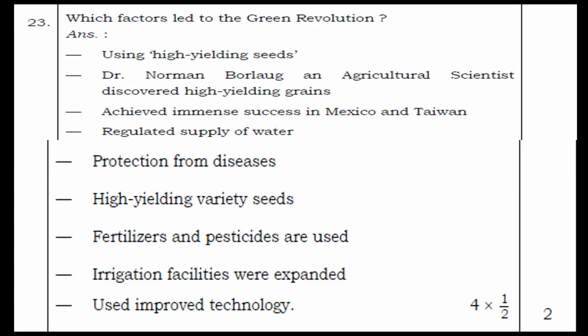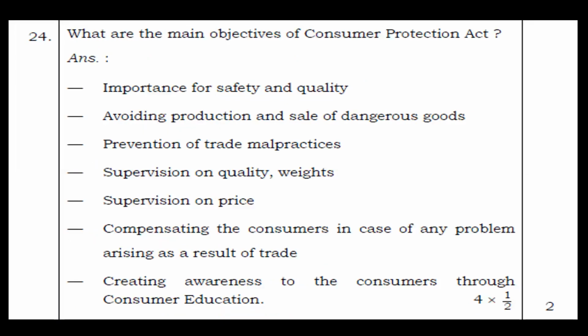Okay, next, moving to the next question. What are the main objectives of the Consumer Protection Act? So the answer is: importance for safety and quality, avoiding production and sale of dangerous goods, prevention of trade malpractices, supervision on quality and weights, supervision on price, compensating the consumers in case of any problem arising as a result of trade, and creating awareness among consumers through consumer education. Okay, so these are the main objectives of the Consumer Protection Act.